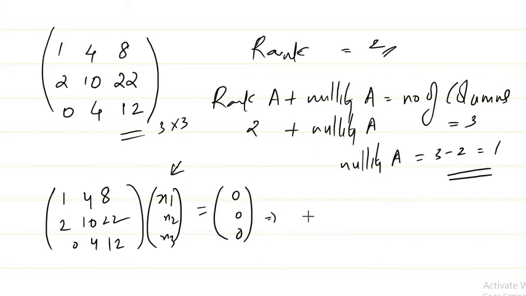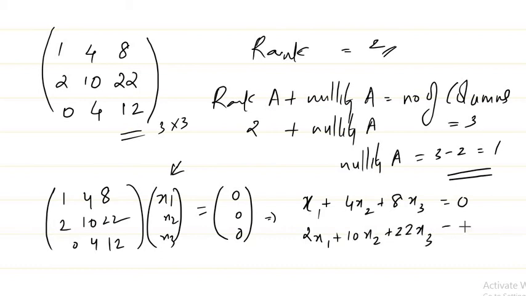So what you get here is a system of equations: x1 plus 4x2 plus 8x3 is 0, 2x1 plus 10x2 plus 22x3 is 0, and 0x1 plus 4x2 plus 12x3 is 0, right?